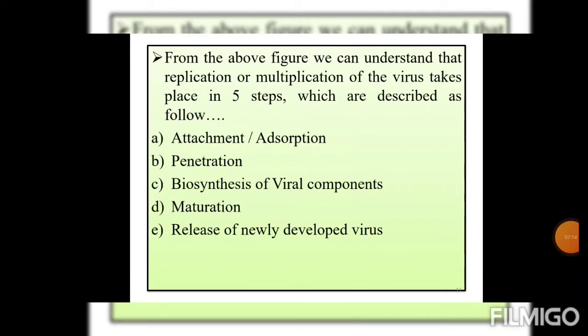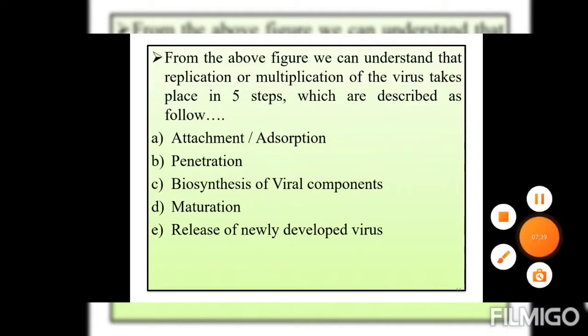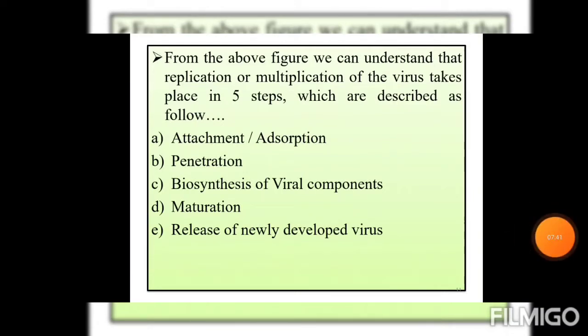From the above figure we can understand that replication or multiplication of the virus takes place in 5 steps, which are described as follows. First step is attachment, also known as adsorption. Second step is penetration. Next step is biosynthesis of viral components. Next step is maturation, and the last step is release of newly developed viruses. All steps we will discuss one by one.